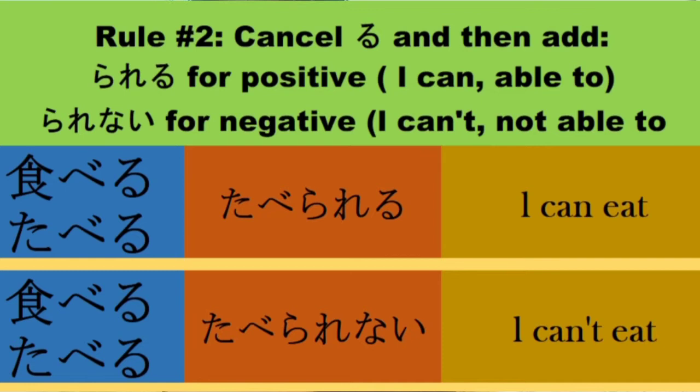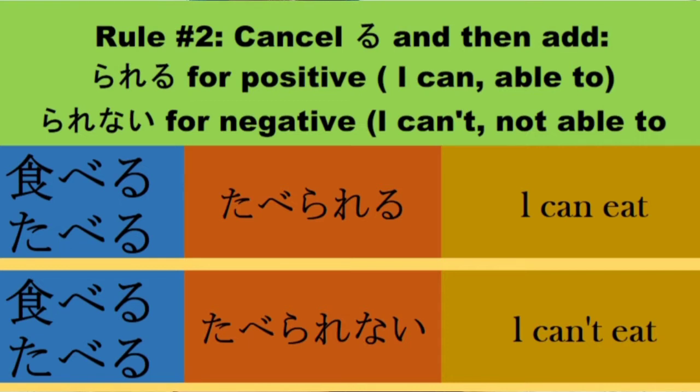Next, rule number 2. Cancel ru and add rareru for positive, which means I can or able to. And add rarinai for negative, which means I cannot or not able to.